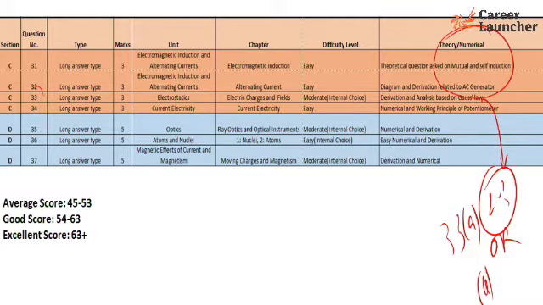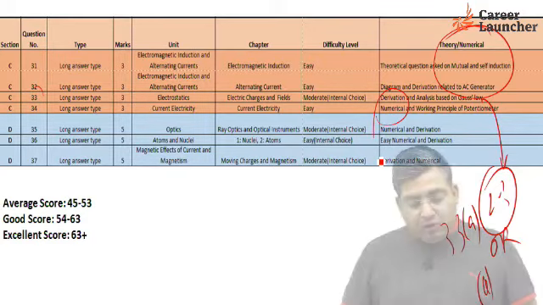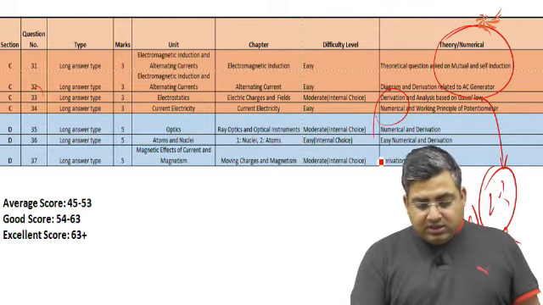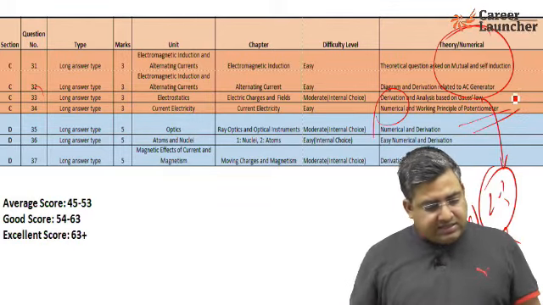Section C, 34th question, it was based on potentiometer, in which a simple numerical was given and students were asked about the working principle of potentiometer. Okay, so this is till section C.